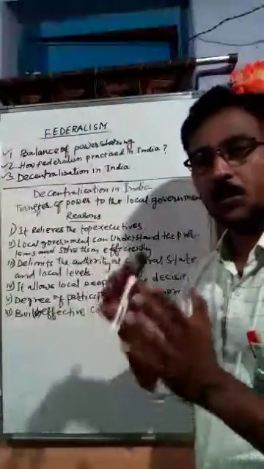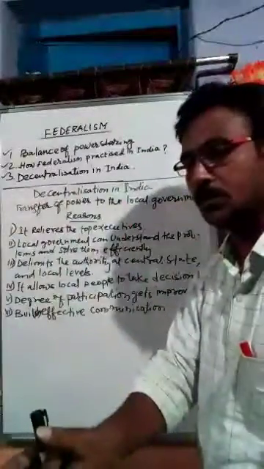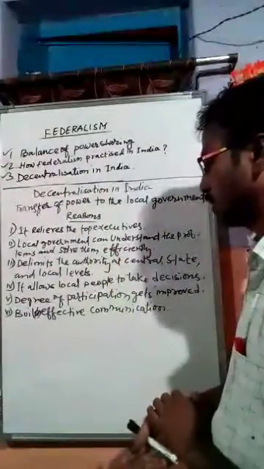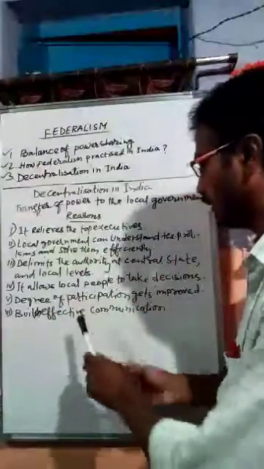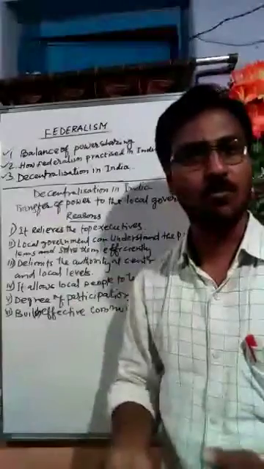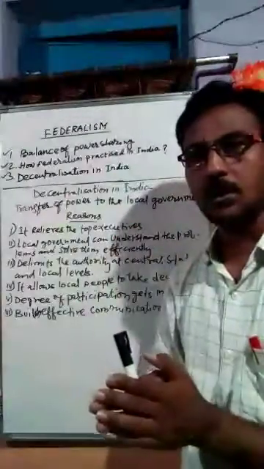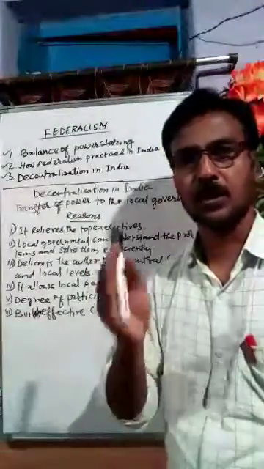The problems and the needs are communicated from the local government to the state government, and from the state government to the central government. So there is good communication between these governments. As a result, there is better development, better government, and it improves the decision making, and it develops the country.